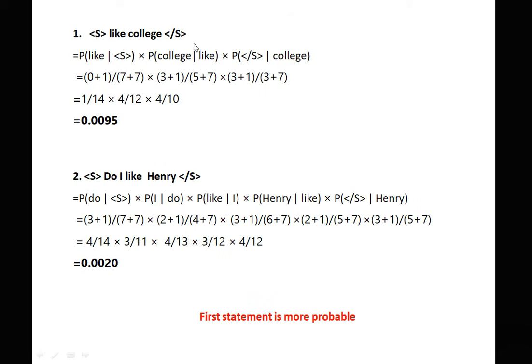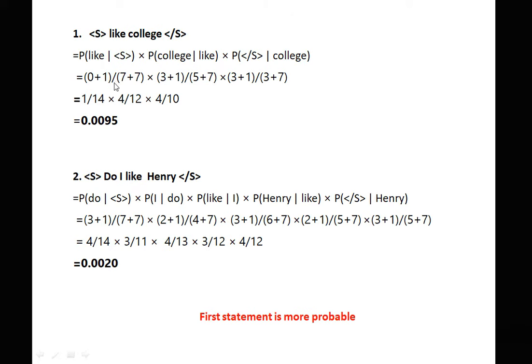Now see the statement "like college". Initially it was 0/7. Now in the denominator we are adding 7 continuously because 7 unique words are there, and in the numerator we are adding 1. So it becomes 0 + 1, 3 + 1, 3 + 1, and similarly we can do it for the second statement also. Now here we are getting the answer 0.0095, and in the second statement we are getting the answer 0.0020.